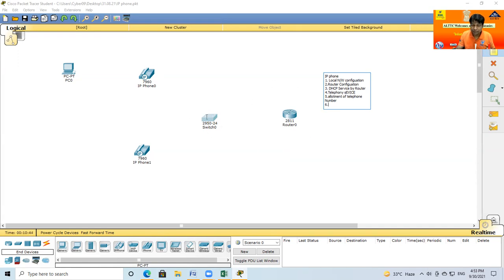By default the switch is open for internet, but telephony service in the switch is not open. So the switch must be made compatible for telephones. How to make it compatible? Just look here and you can easily understand.